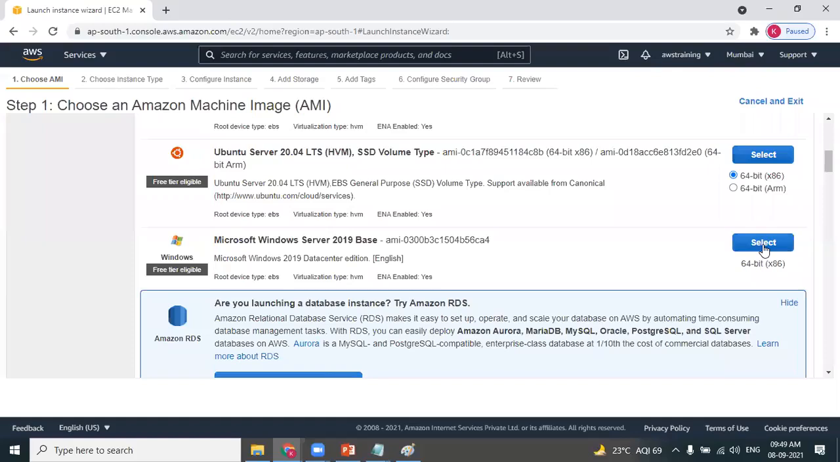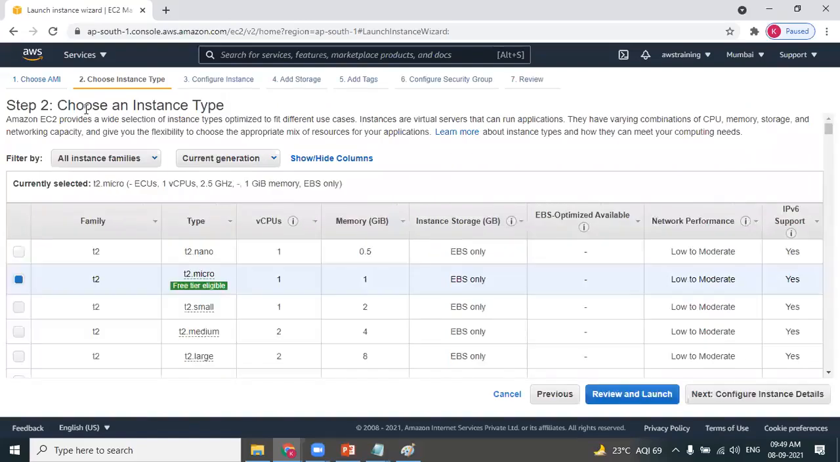I'm selecting step 1, that is selecting the Windows Server operating system. Select. Now you are in step 2. Please read this. Choose an instance type. Step 2 is instance type. Before explaining what an instance type is, look at the options. We have a lot of instance types here. You can see the type column here in the table.